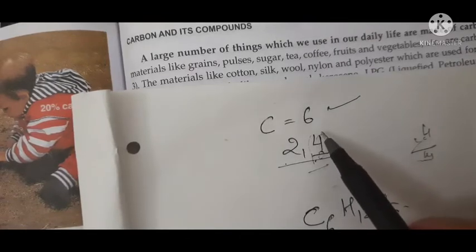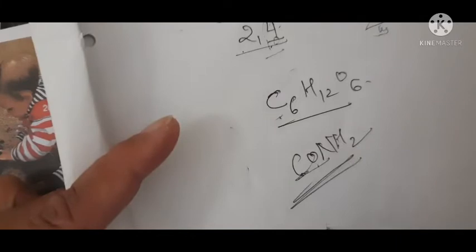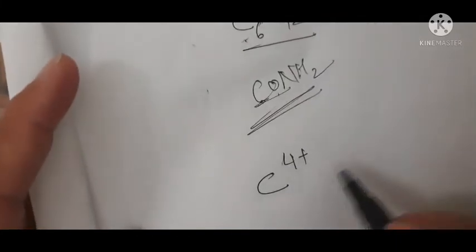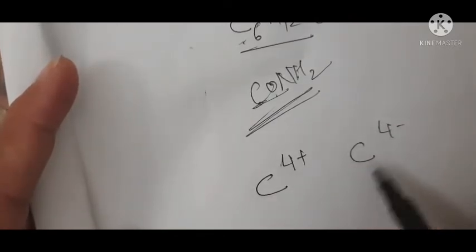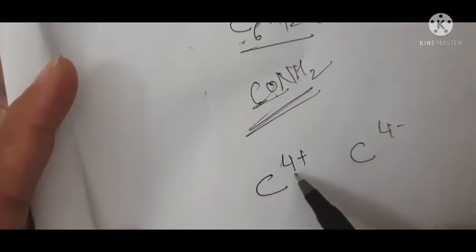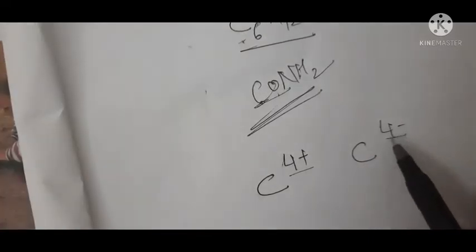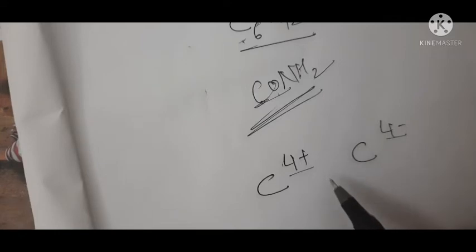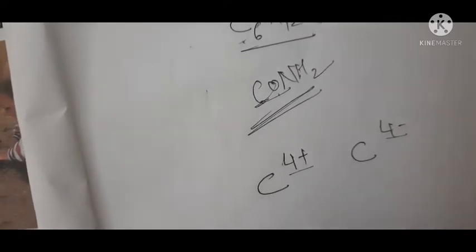Now in order to attain an inert gas configuration, or a noble structure, or a stable structure, carbon can either lose 4 electrons and become C4 plus, or carbon can gain 4 electrons and become an anion. But carbon neither loses electrons nor gains electrons. Carbon does not lose electrons because the size of the carbon is small.